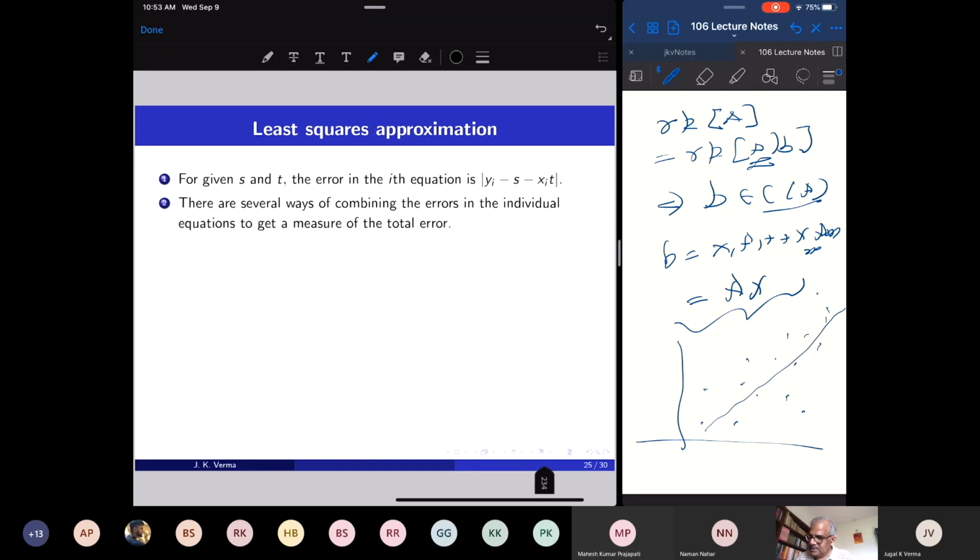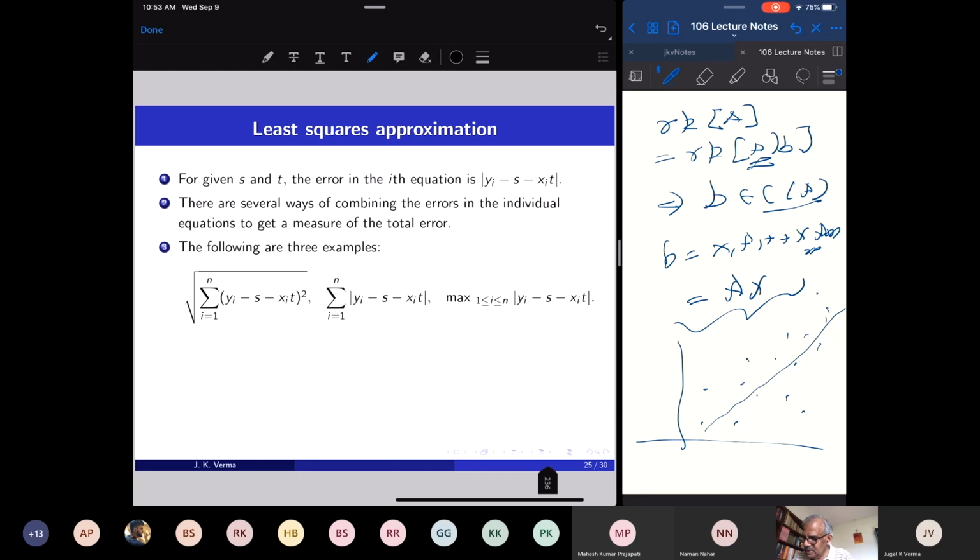For the errors, we can take the experimental value yi and the predicted value s minus xit, take the difference and take the absolute value, and add these things. This is the sum of the errors.